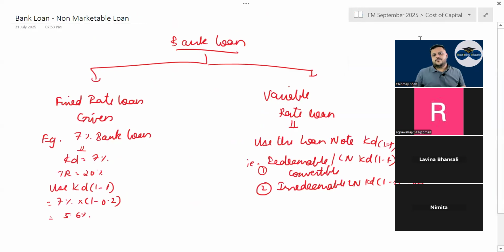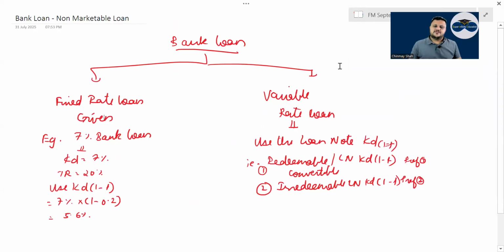And then you have a variable rate loan, correct? Use the loan note KD 1 minus tax, correct or not? Variable rate loan note, if it is given, then you have to take the KD of either a redeemable or an irredeemable loan note and use it the same. In Tufa company it is there.